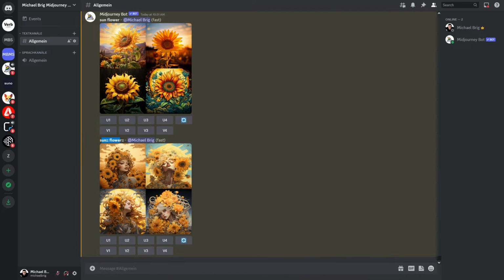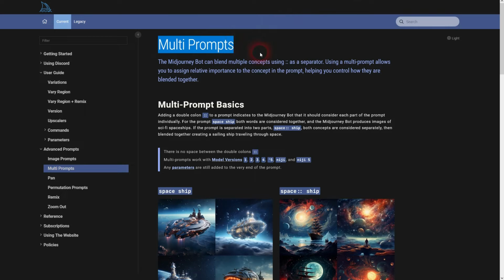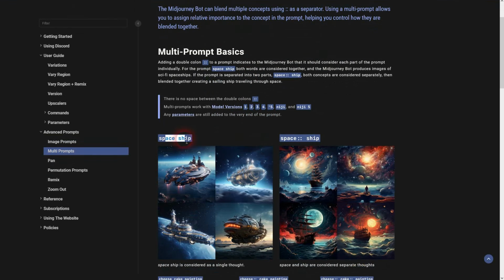And here in the official documentation you can find this concept. It's called multi-prompts. So double colons is the separator that you use to separate the concepts that you want to use. Here the example space, ship, and space and ship.